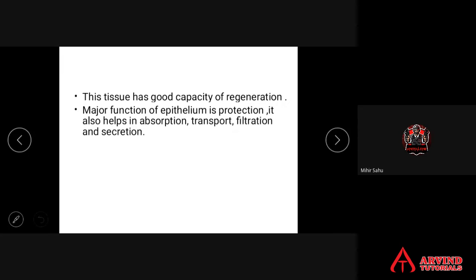Major function of epithelium is protection. It also helps in absorption, transport, filtration and secretion. Major function is protection, protecting the organs of the body. Absorption, absorbing materials.